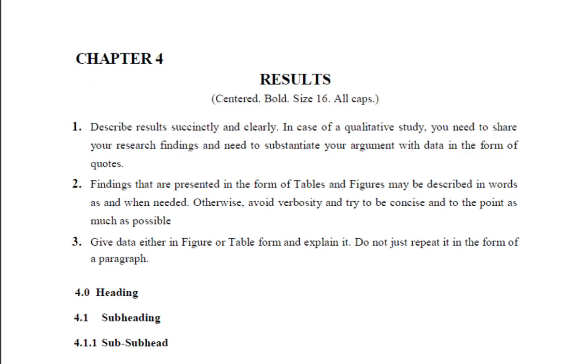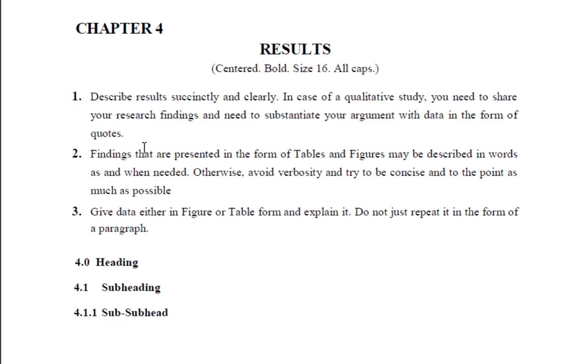In the results section, again the format is the same: you have to use Times New Roman 12 and a normal justified format. Here they have mentioned some things very clearly: describe the result succinctly and clearly. Whatever your result is, don't make it ambiguous. Don't use complex AI language.